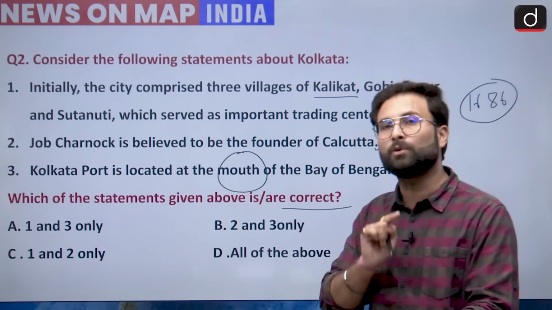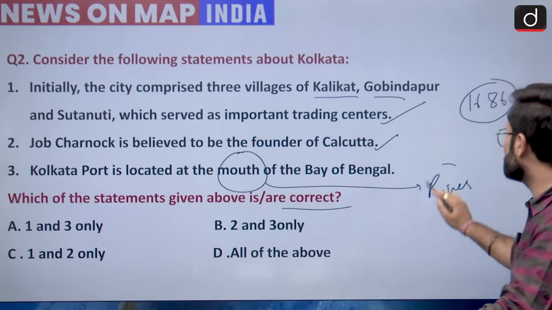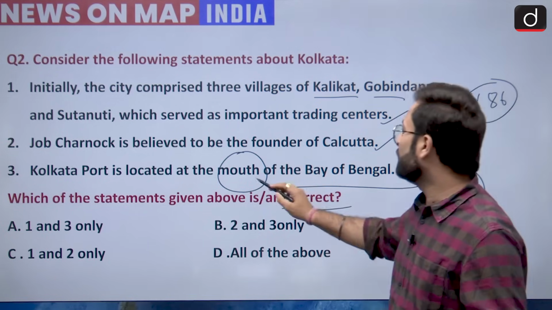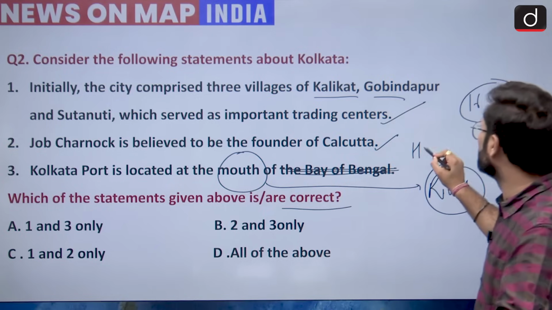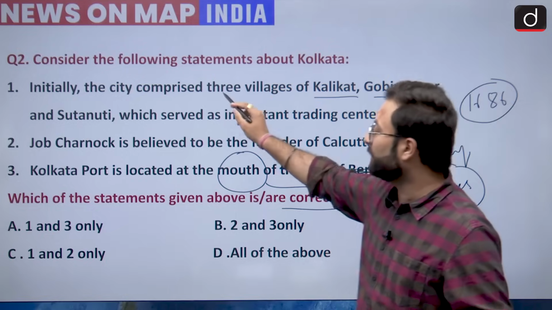And Kolkata port is located on the mouth of the Bay of Bengal. Now, a mouth is a feature related to rivers, and not the Bay of Bengal or the oceans. So we can say that this is the mouth not of the Bay of Bengal but of the Hooghly river. You have to choose the correct statements. We can say that 1 and 2 are correct.